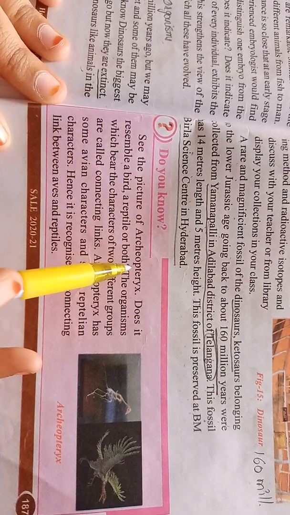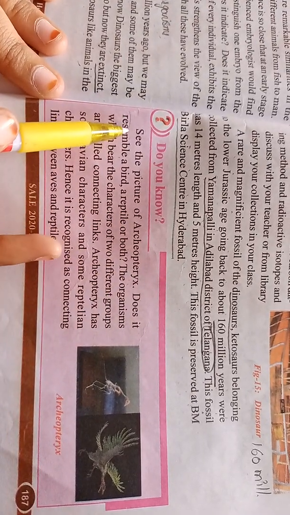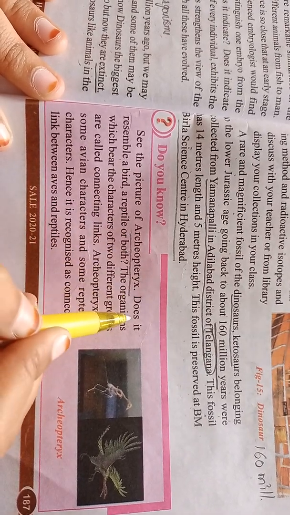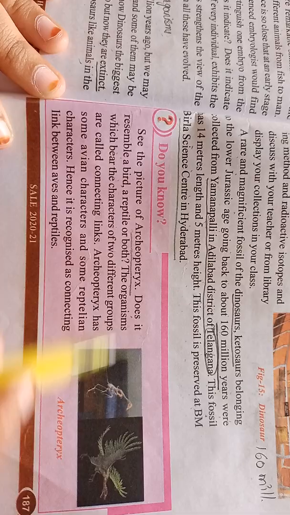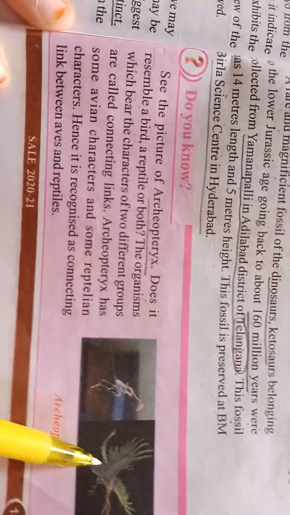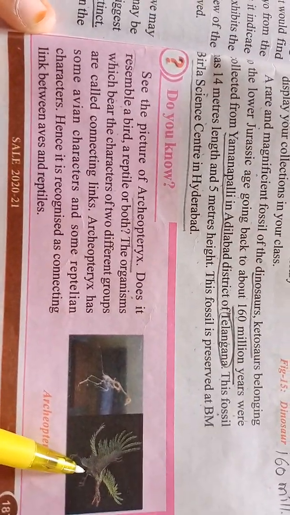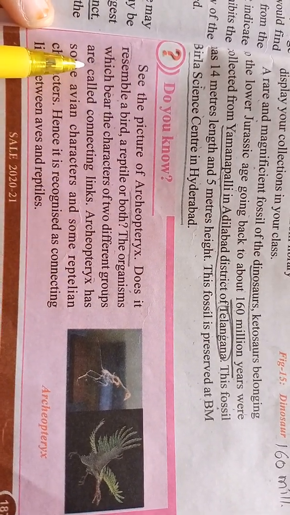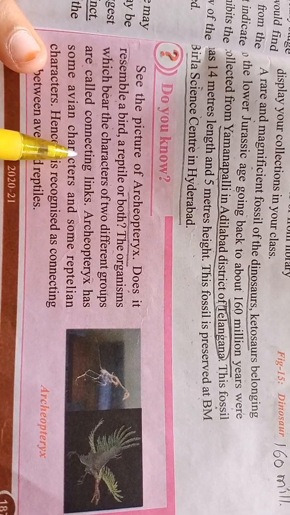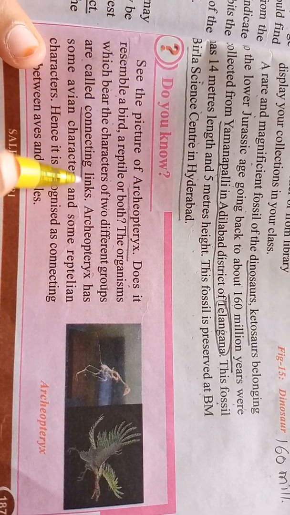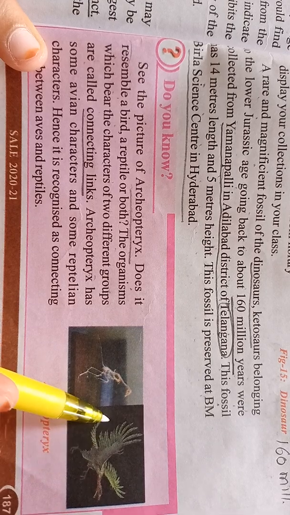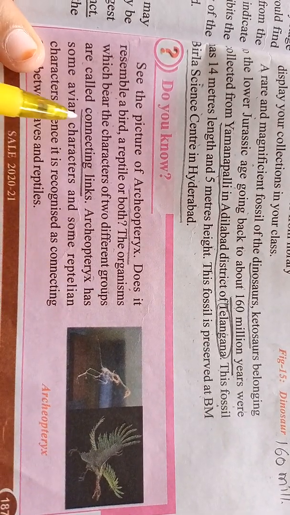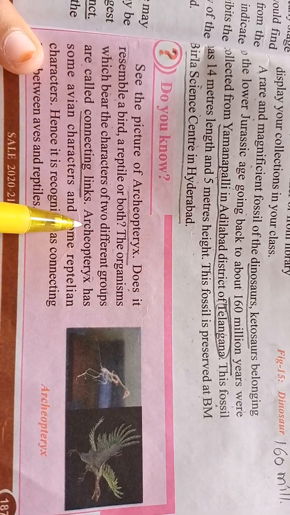See the picture of Archaeopteryx. Does it resemble a bird or a reptile? It looks like both a bird and a reptile. The organism which bears characters of two different groups, we call a connecting link.